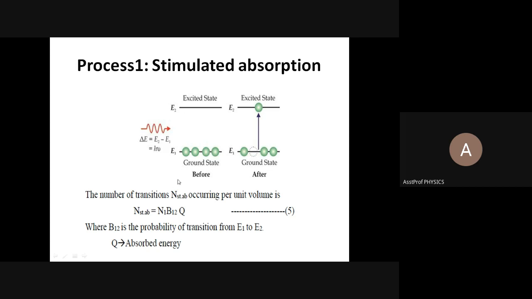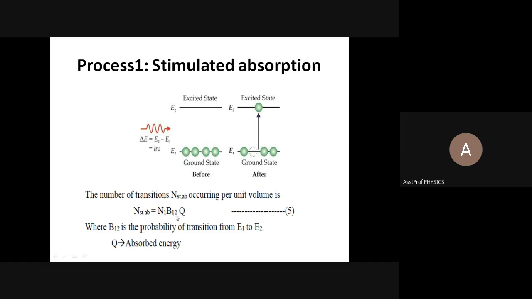The number of atoms in the ground state is written as N1. The Q is nothing but the energy supplied, the energy required to raise the atom from the level E1 to level E2. Q is nothing but the amount of energy absorbed by the ground state atom to excite to the level E2. So E2 to E1, that is Q.